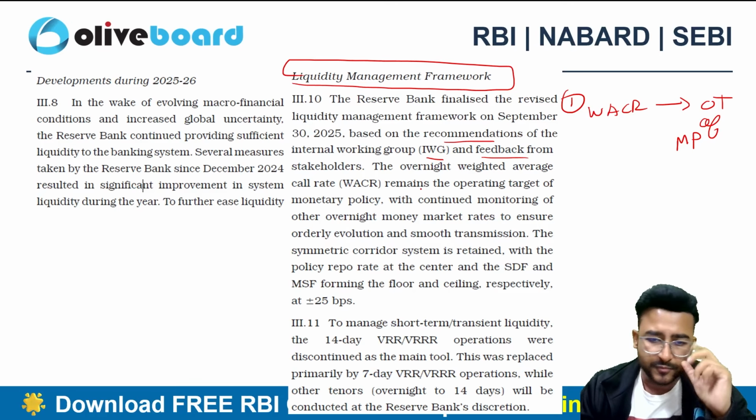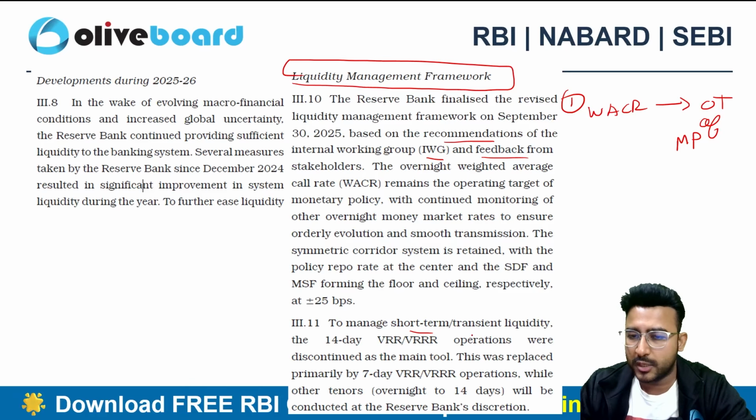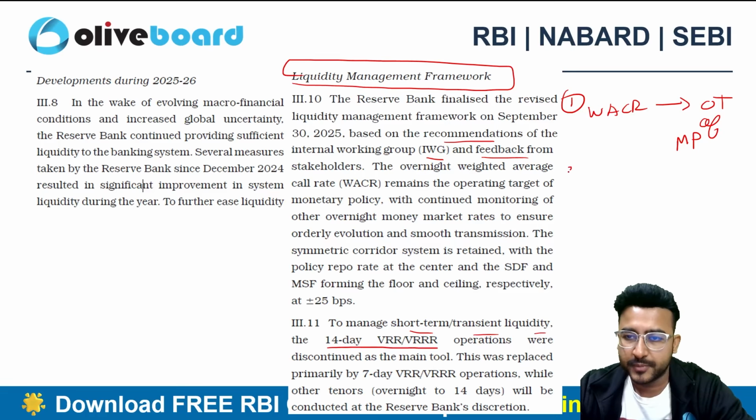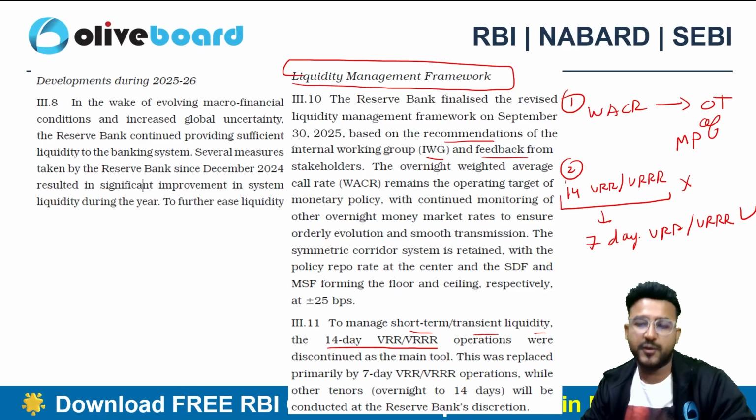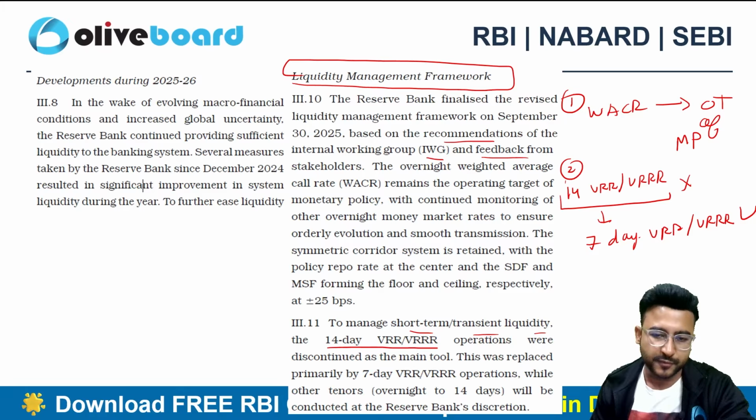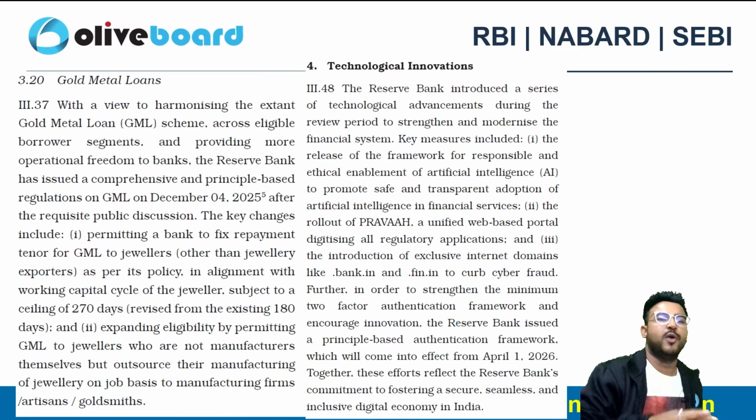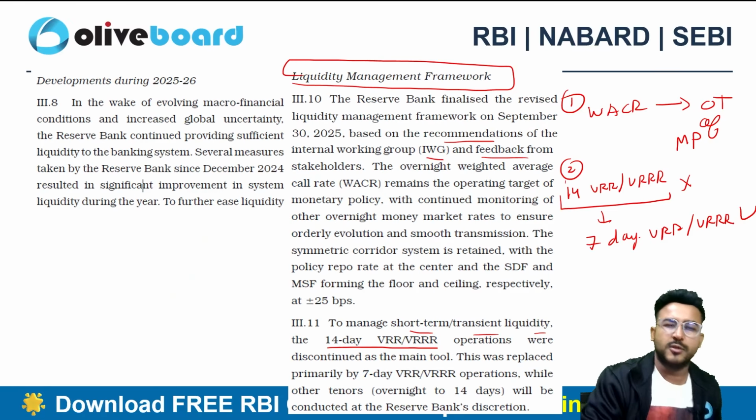Then the second thing which we have discussed is to manage the short term and transient liquidity. We used to do 14-day VRR or VRRR operations. Now we have discontinued this and we are going to do 7-day VRR or VRRR, right? RBI thinks that this 7-day will work better than the 14-day in terms of liquidity position. So the tenure will now be 7 days instead of 14 days. So it is also covered by the report.